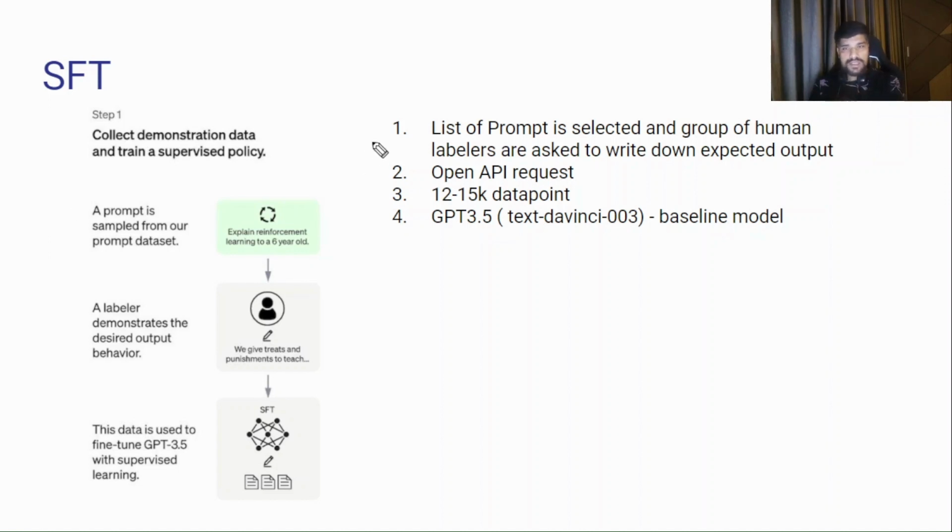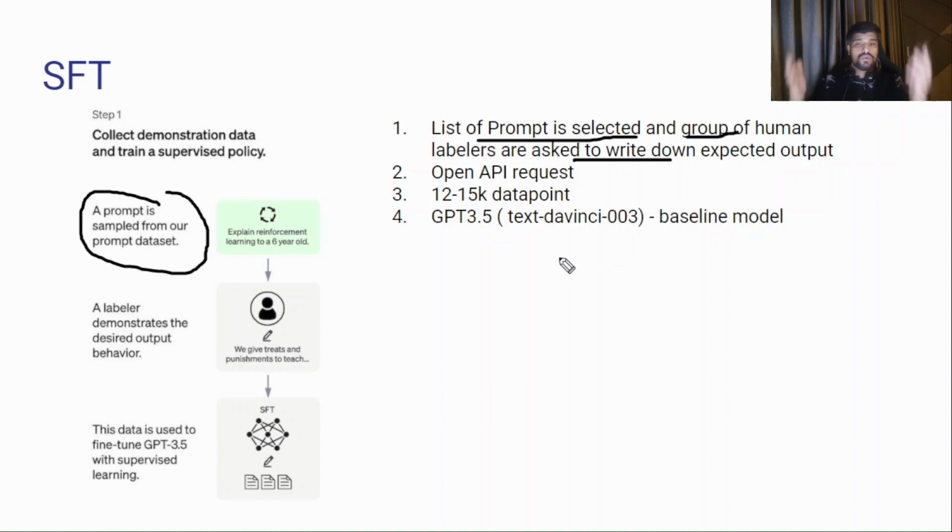I already explained what happened in this. These diagrams I have taken from OpenAI, it's already available on their page. So it collects the demonstration data. A prompt is sampled from our prompt dataset. The list of prompts is selected, and a group of human labelers are asked to write down the expected output. Also, it is very difficult to use millions of data points, right? GPT 3.5 uses 175 billion parameters, and it is very difficult for humans to sit and write down the input and output.